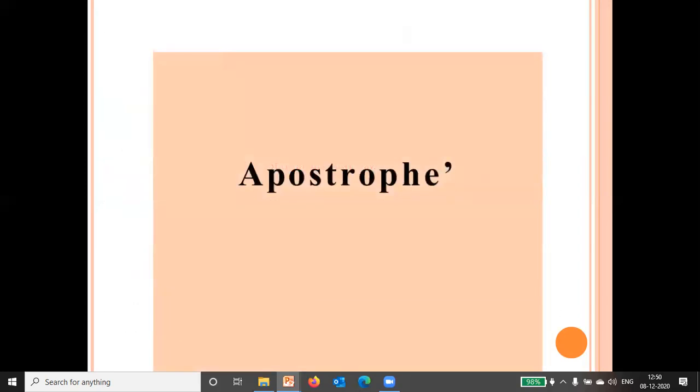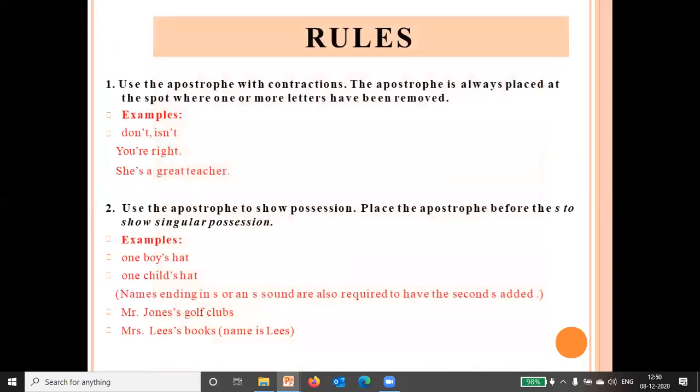Okay. Next is apostrophe. So apostrophe, you must have seen. This is the sign of apostrophe: D-O-N, then here, and then T. This is the apostrophe sign. So use the apostrophe with contractions. When you make anything small, you want to contract. Like this is "do not", so we have written it as "don't". "Is not", "isn't". "You are", "you're". "She is", "she's". Okay. The apostrophe is always placed at the spot where one or more letters have been removed.